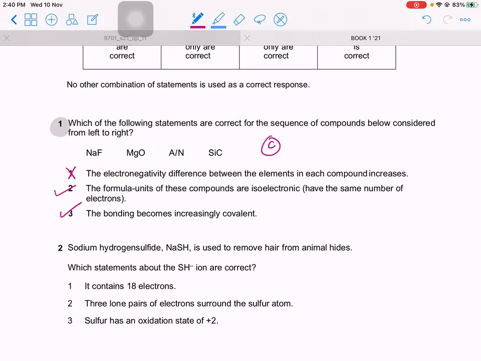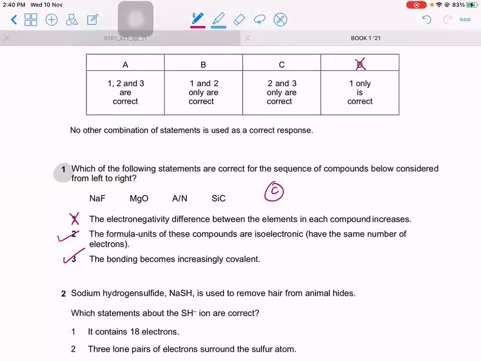If you're sure one is wrong, answer is always C, because if one is wrong, it can't be D, it can't be B, it can't be A. Answer is always C. If one is right and two is wrong, the answer is always D. Because if one is right and two is wrong, that means there's no other option where 1 and 3 are correct. So the answer will always be D. Clear?